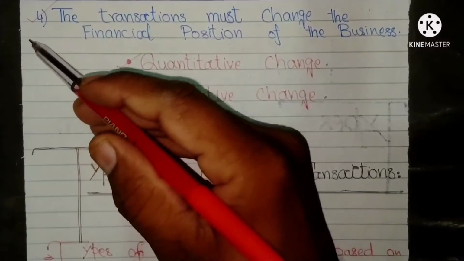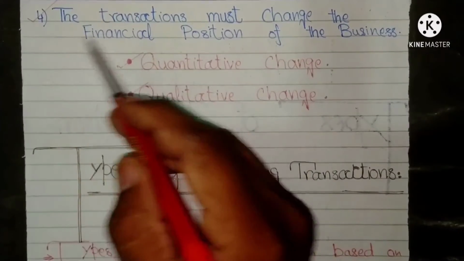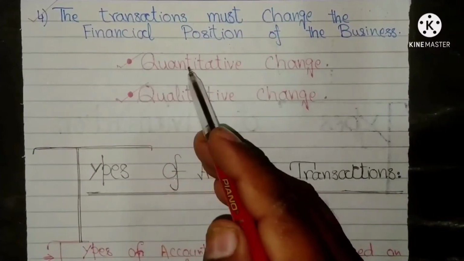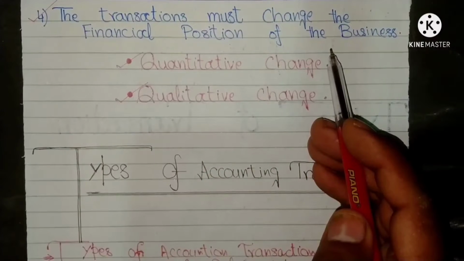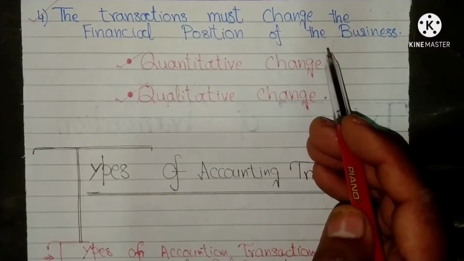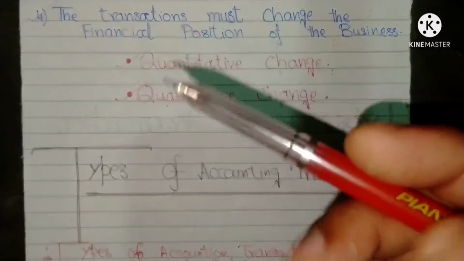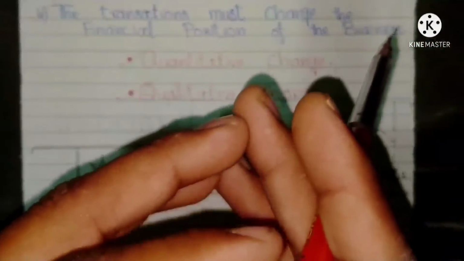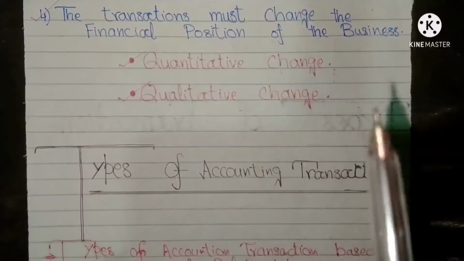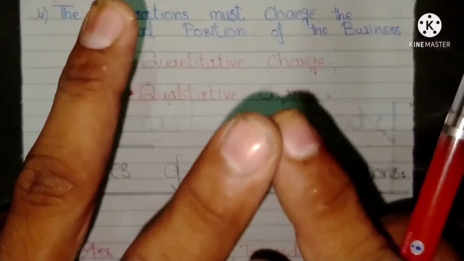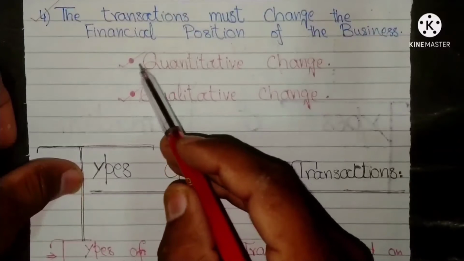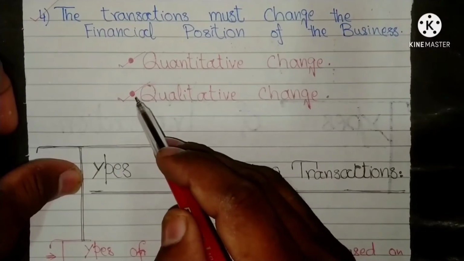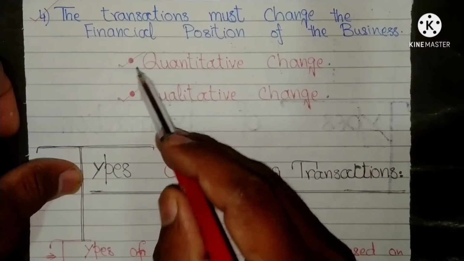The fourth feature of a transaction is that transactions must change the financial position of the business. Transactions take place only when there is a change in the financial position of the business. The change in financial position may be of two kinds. First is quantitative change, second is qualitative change.